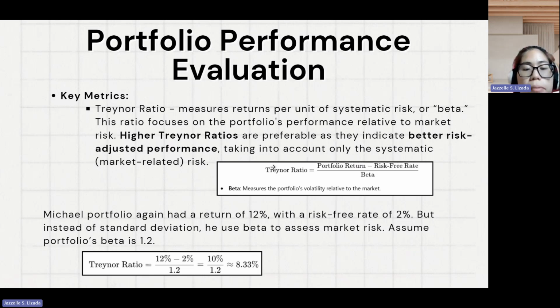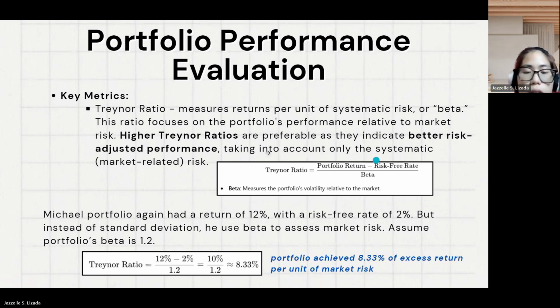The Treynor ratio will be approximately 8.33%. It means Michael's portfolio achieved an 8.33% excess return over the market risk per unit.